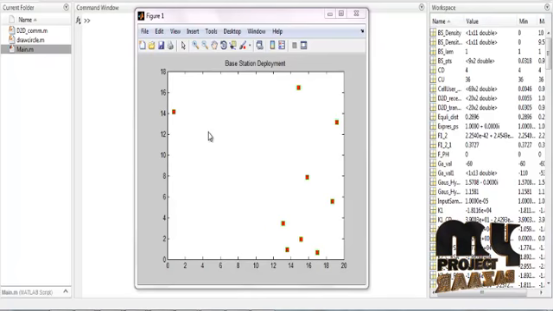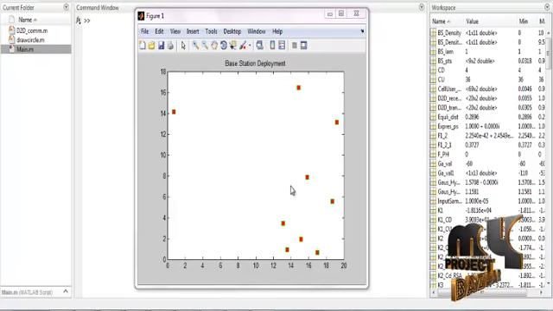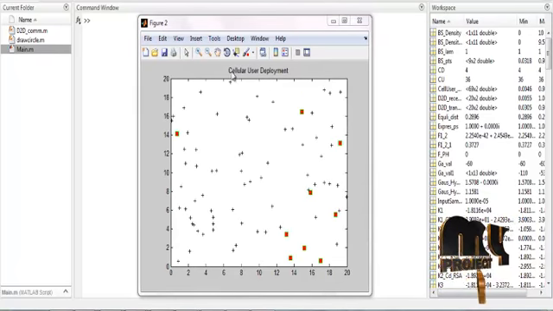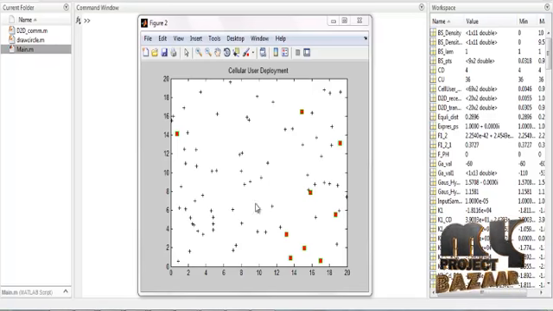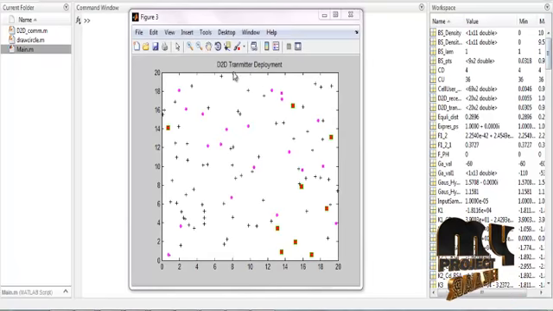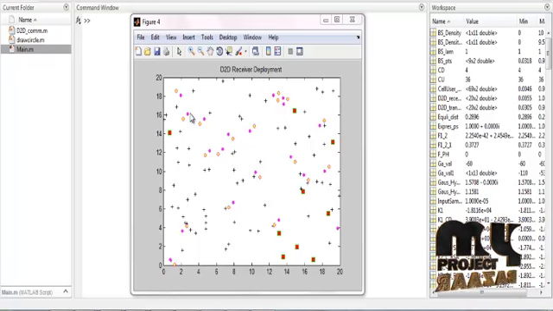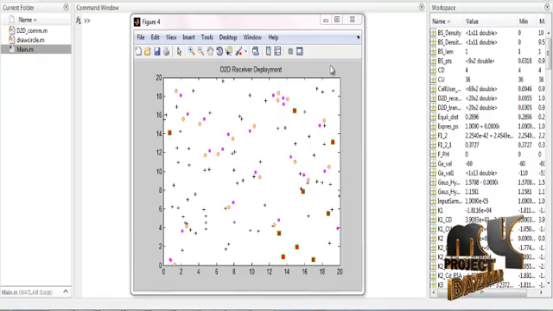In this first figure, this is the base station deployment. These are the base stations, and in the base station deployment, the cellular users are deployed. The plus marks indicate the cellular users, and the pink color indicates the device to device transmitter. The sandal color indicates the device to device receiver deployment.